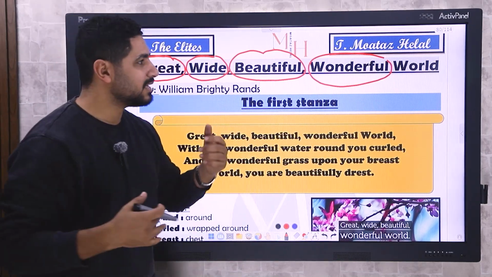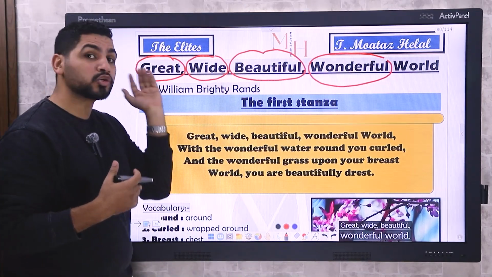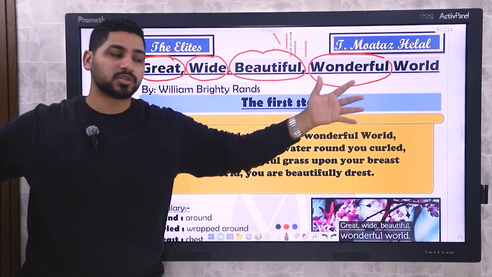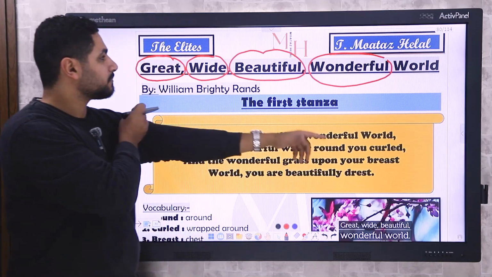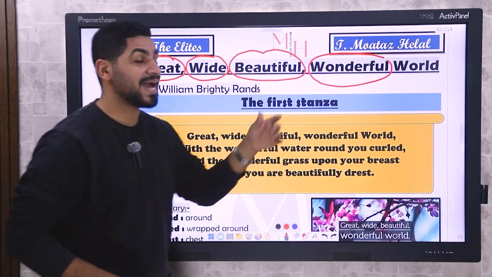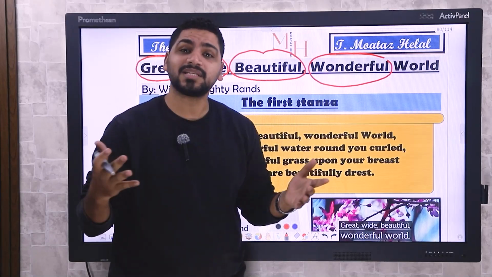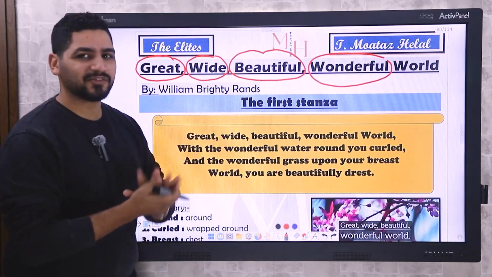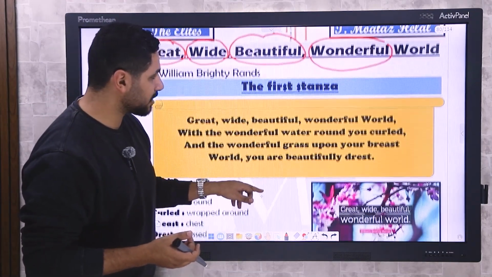Why? Of course, he loves the world so much that he's using the word great to describe it, like huge, and wide, like this room is wide, wide in space. Beautiful looks nice, and wonderful. He thinks that the world is beautiful, wonderful, wide, and great. How? Let's see the first stanza. What does he say in the first stanza?